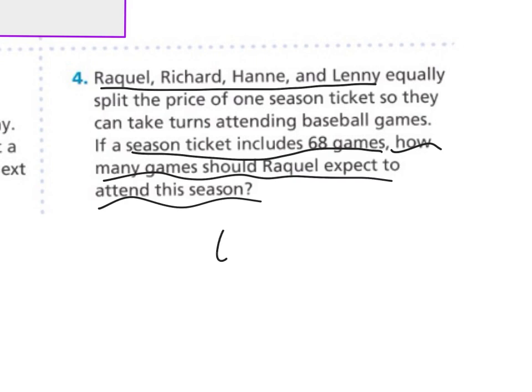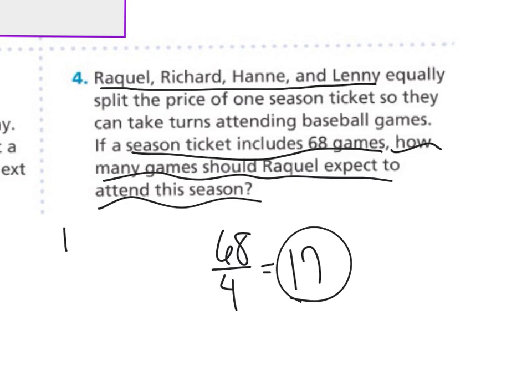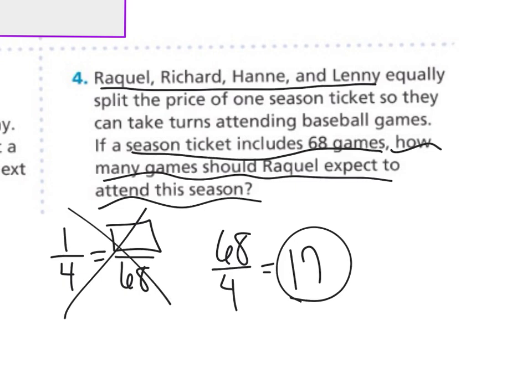So this one, you could just say there's 4 people. We can just take 68 divided by 4, which would be 17. I think what they're wanting us to do is say there's a 1 out of 4 chance that he's going to get to go to the game. So what would that be out of 68? But we don't have to do it that way. Just divide it by 4 and you got your answer.